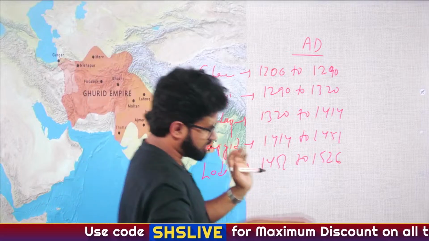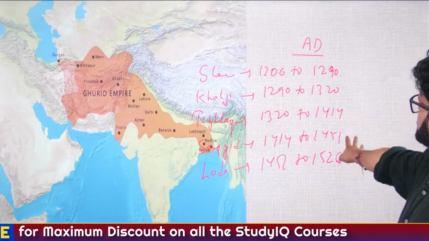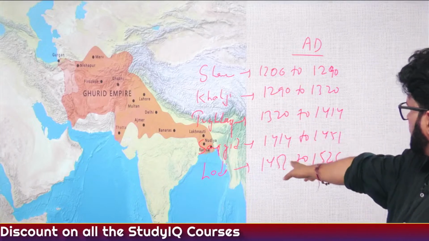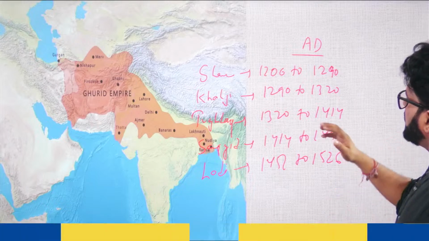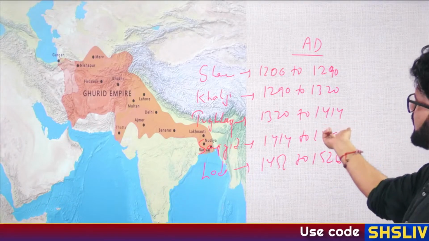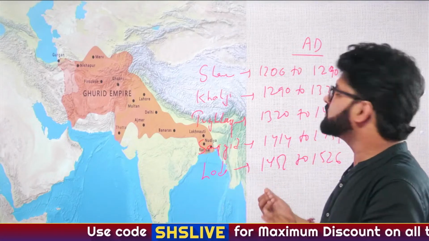Don't go by the years. See, years will tell you that, oh my God, Tughlaq were ruling for such a long period, slaves were ruling for such a long period, even Sayyid ruled for a considerable period, Lodi ruled for such a long period. You may realize that Khilji ruled for such a short period. So maybe Sayyids are more important than Khalji. No, that is not the reality.